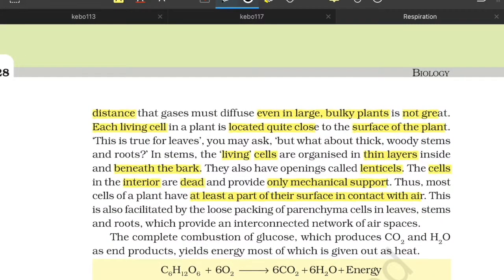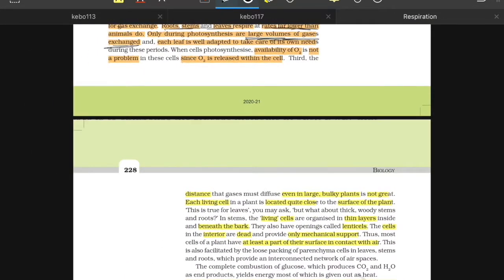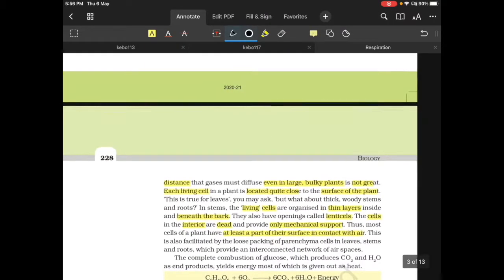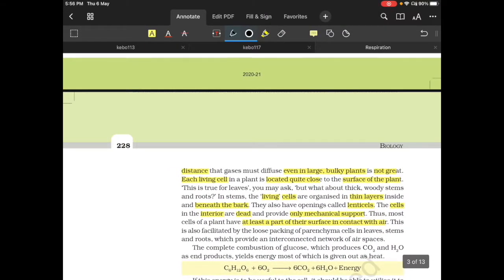And what is the third thing? The third reason is the distance, or how close it is to the external environment. So summing up, what have they said? We are talking about living cells. All the living cells are quite close. And the thickest part of the tree we see is the stem. And in the stem also, all the living cells are in the external part. So the distance for diffusion is very low. That is the third reason.